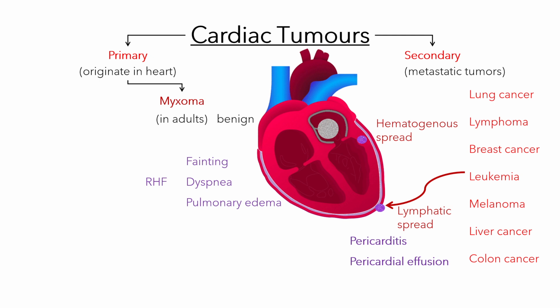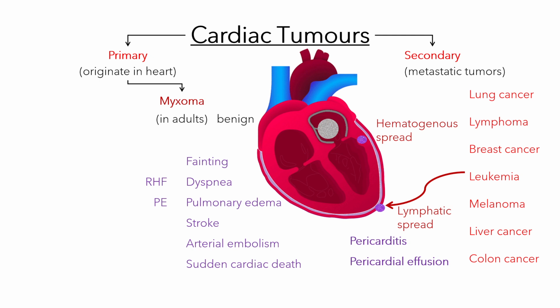Additionally, small pieces of the myxoma can break off and travel through the bloodstream, potentially causing an embolism, which can block an artery. If this occurs on the right side of the heart, it can lead to a pulmonary embolism, causing shortness of breath and chest pain. If it occurs on the left side, it can lead to a stroke or arterial embolism in the extremities. Both valvular obstruction and embolisms can potentially cause sudden cardiac death.